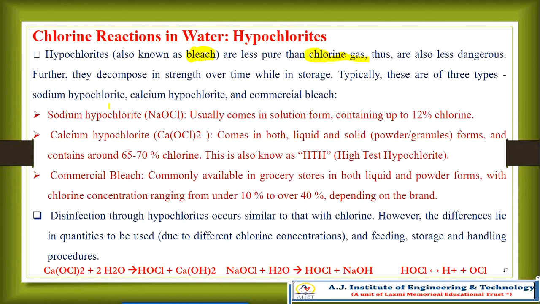Typically, there are three types: sodium hypochlorite, calcium hypochlorite and commercial bleach. Commercial bleach, you know, is the bleaching powder you get in the shop. If you ask in any shop in the commercial market, you will get it. That is also a disinfectant.